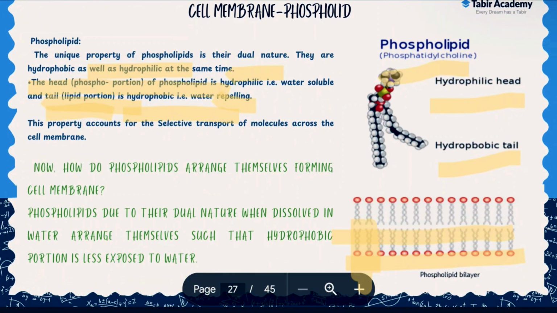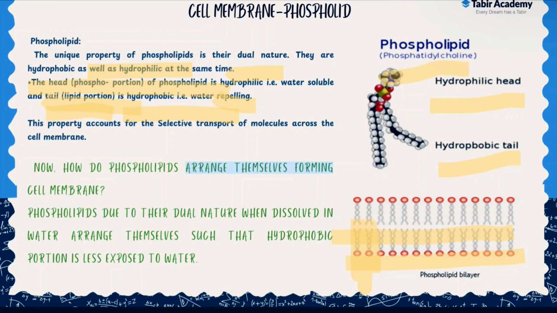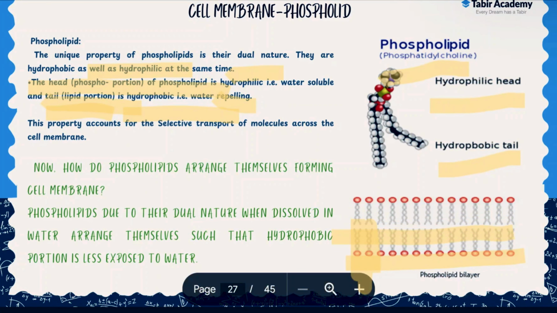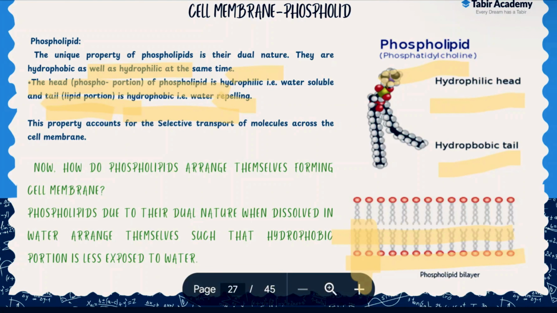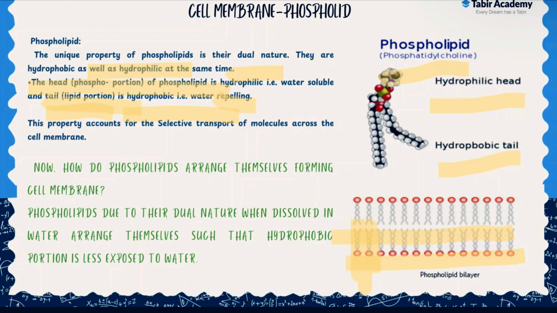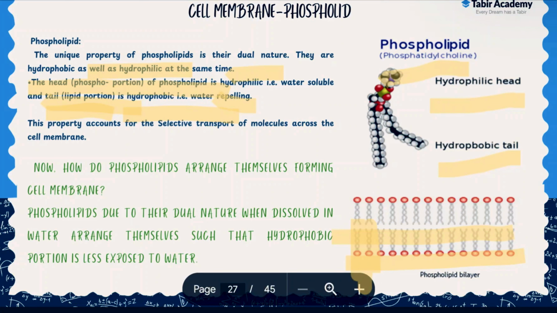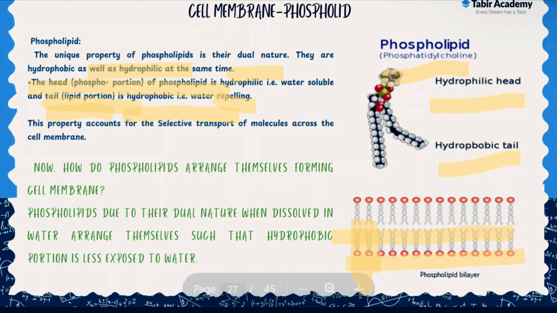So, how do phospholipids arrange themselves, forming the cell membrane? Because of their dual nature, when they are dissolved in water, they arrange themselves in such a way that the hydrophobic portion is less exposed to water, matlab it's on the inside. जैसे आप grey tails इनकी देख सकते हो, they are on the inside. While the hydrophilic heads, जो कि ऊपर हैं, और ये वाले अंदर नीचे वाले साइटोप्लाज्म की तरफ हैं, and they are towards the exterior of the cell, both of which